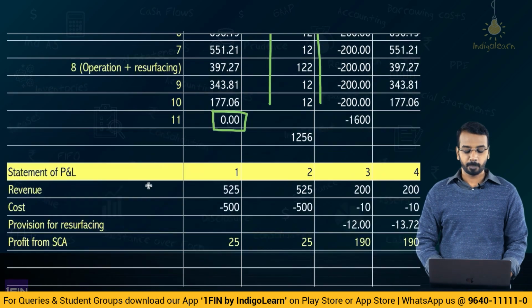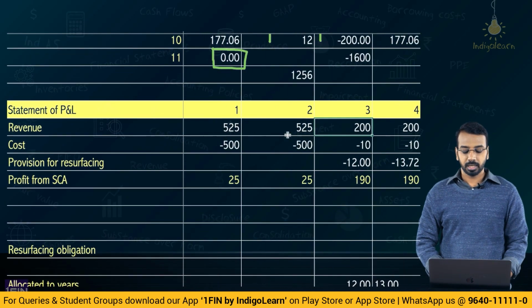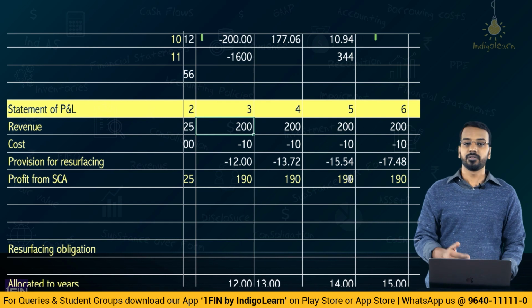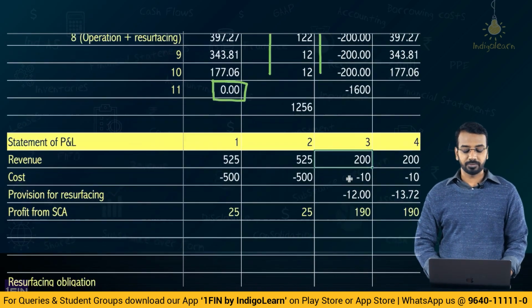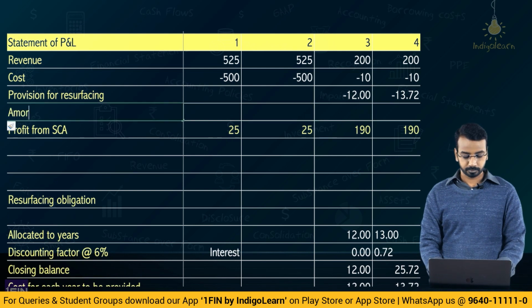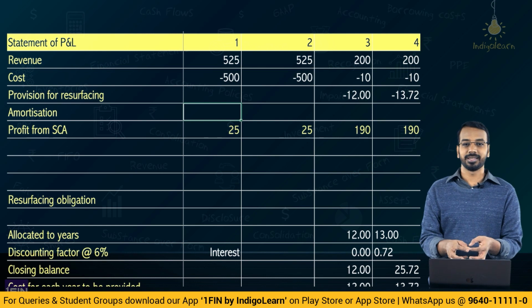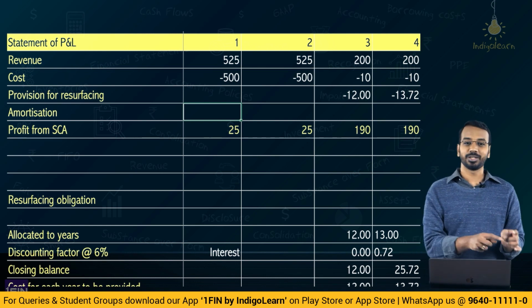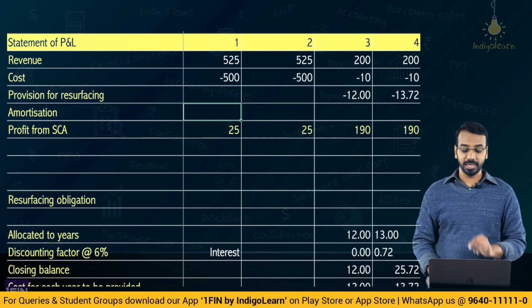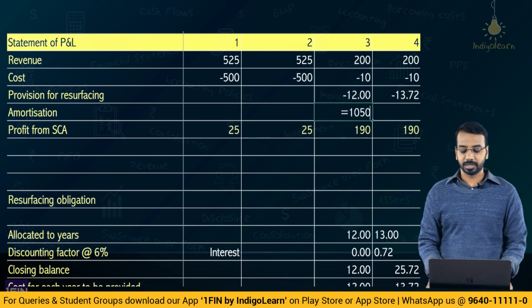Now, comparing revenue 525, 525, after that 200 each year, and the cost we have incurred, provision for restructuring we have captured. One more thing that we need to do is amortization. Amortization of what? See, 1050 worth of intangible asset is there, right? Using that, you are collecting the user fee. So that has to be amortized, that has to be expensed. How will we expense that? Principles of Ind AS 38 on a straight line basis, unless you have some other better presentation.